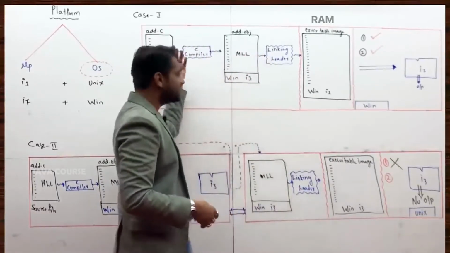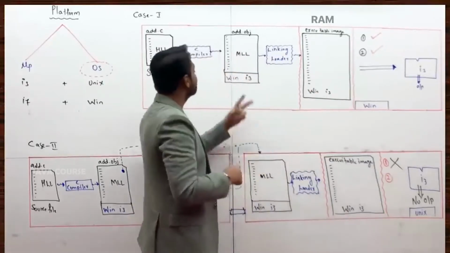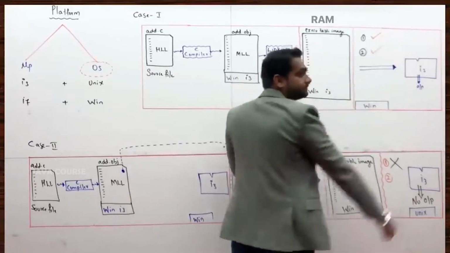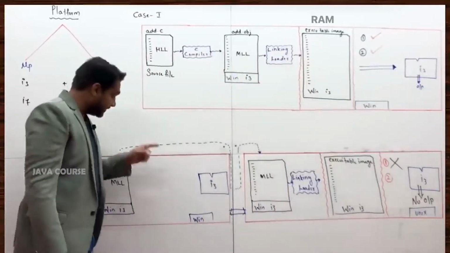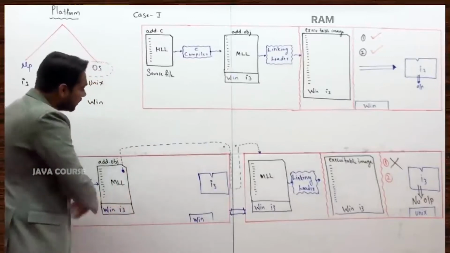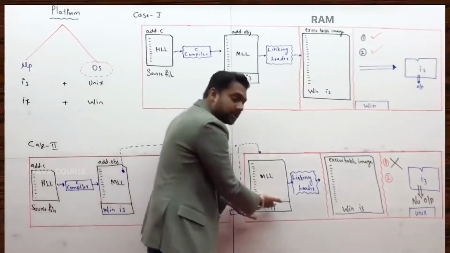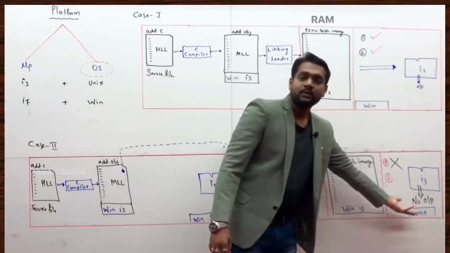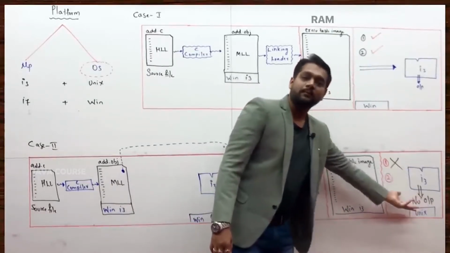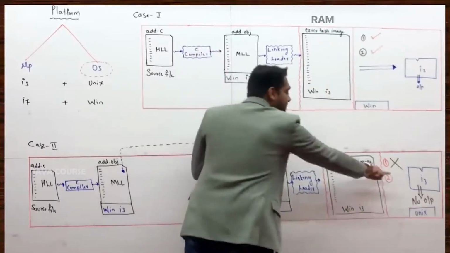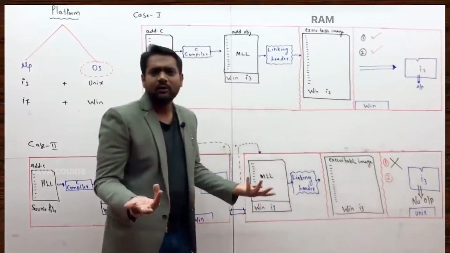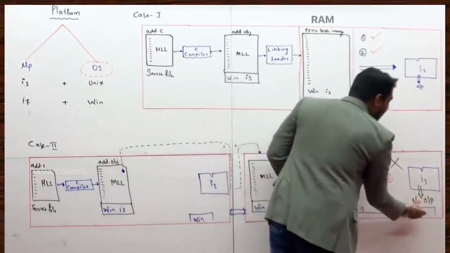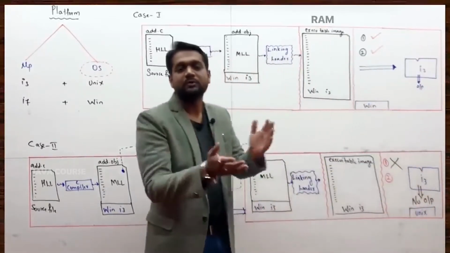See here, your C program got executed. Why? Because at the time of compilation, at the time of execution, platform is same. But here, in this case, you compiled, that compiled code you brought to the new machine, which had different platform. You brought it and tried to execute. Did the execution happen? No. At the time of compilation, platform was Windows and i3. Now at the time of execution, platform is Unix and i3. Not possible.